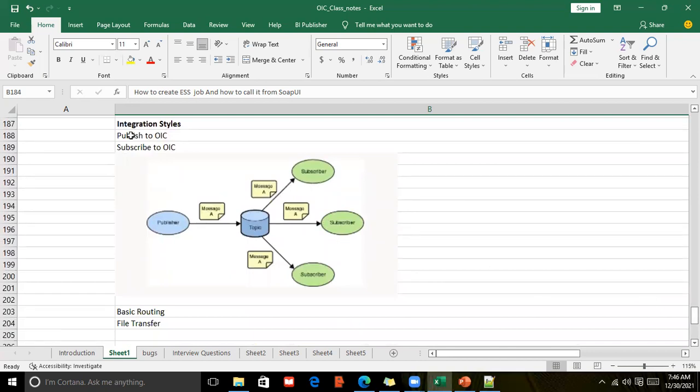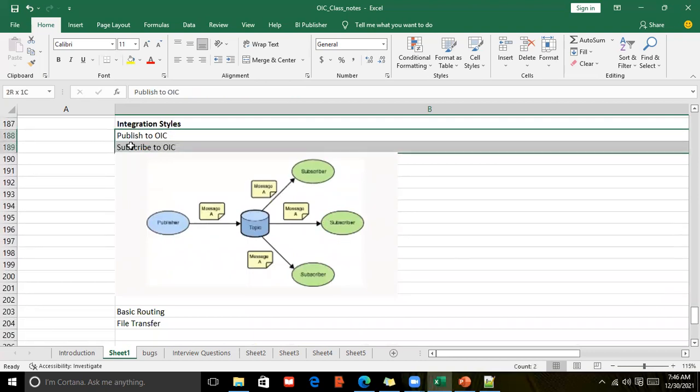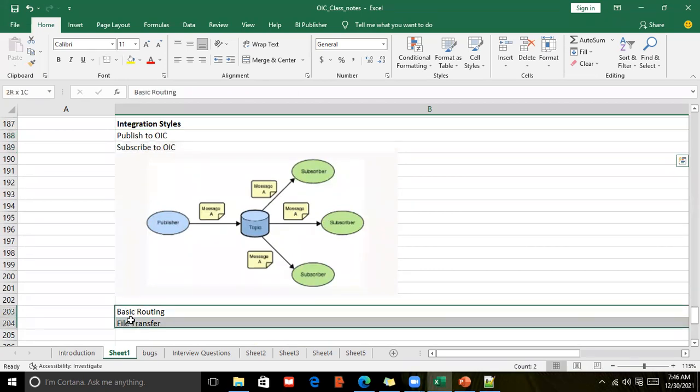Mostly till this point we will see schedule orchestration and app-driven integration. And there are other types like publish to OAC, subscribe to OAC, basic routing, and file transfer, with the use cases explained very clearly to you in the class.